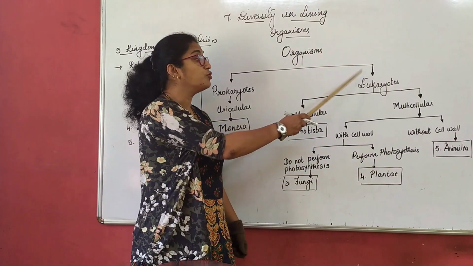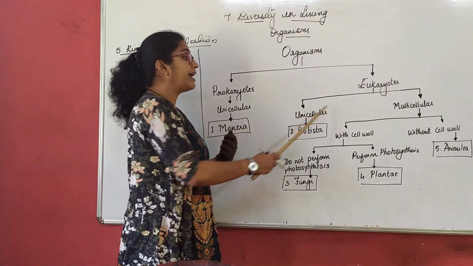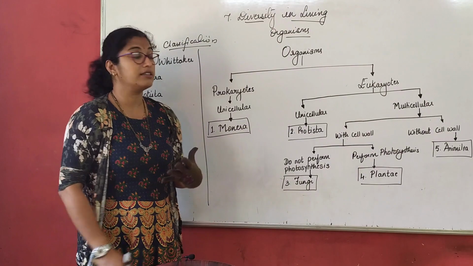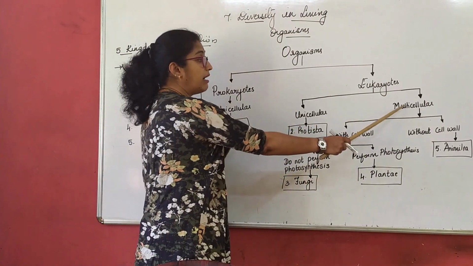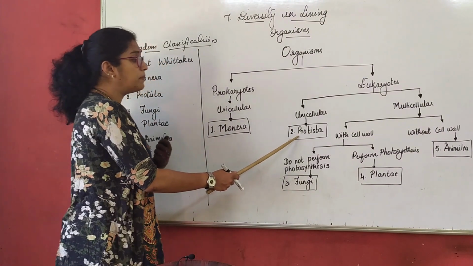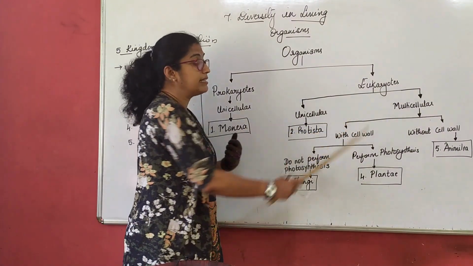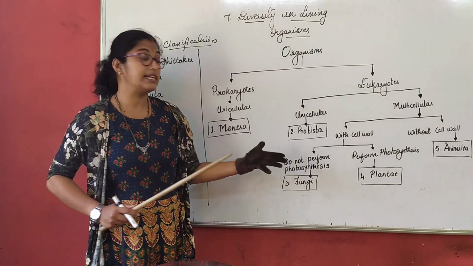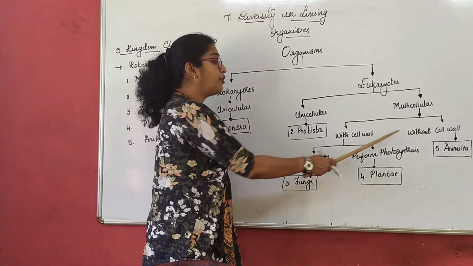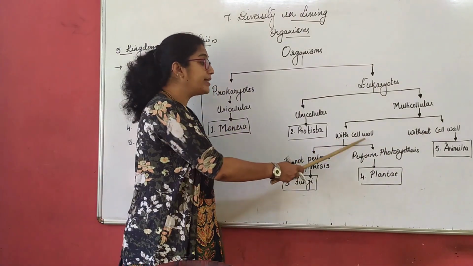Now when we move to eukaryotes, which have a well-defined nucleus, there again we divide them in terms of unicellular and multicellular. In unicellular, we study about Protista, right? In multicellular, we again have two classifications, with cell wall and without cell wall.